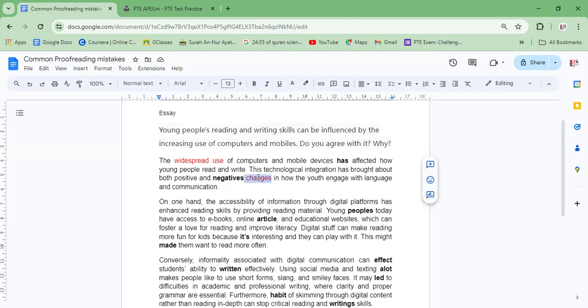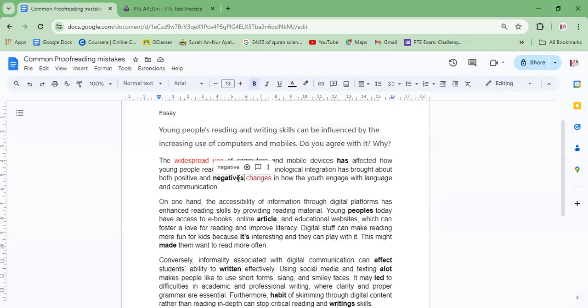In the given sentence, changes is acting as a noun, and negative is functioning as an adjective to describe the type of changes. So changes will be singular or plural because it's a noun. We are not going to change the adjective of the sentence.